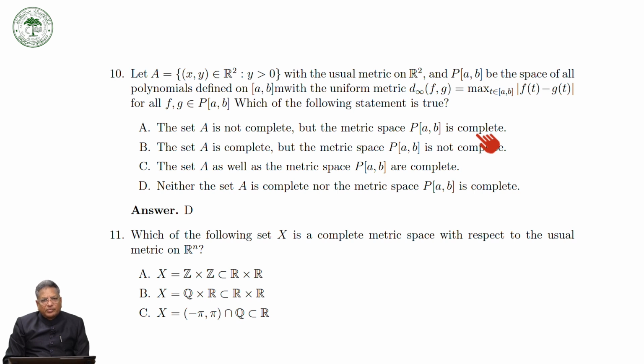Now, A is complete, but the metric space P[a,b] is not complete. No, it is not. A is not complete.